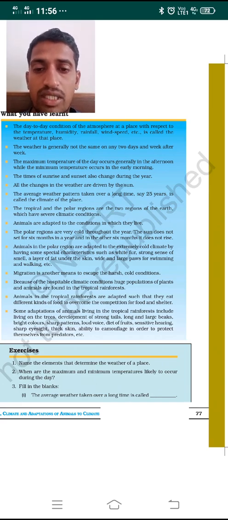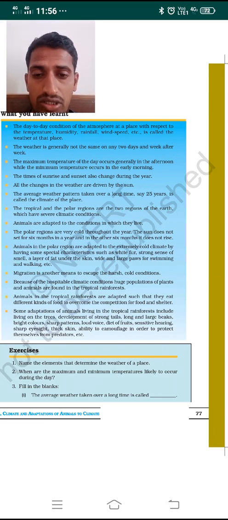Animals in the polar regions are adapted to the extreme cold climatic conditions by having special characteristics or features, such as white fur, a layer of fat under the skin, a strong sense of smell, and wide and large paws for swimming and walking.